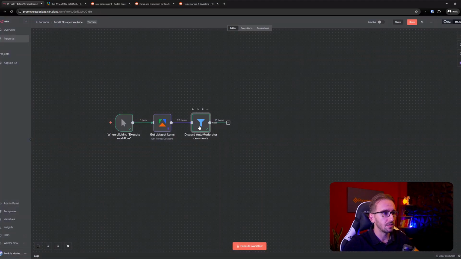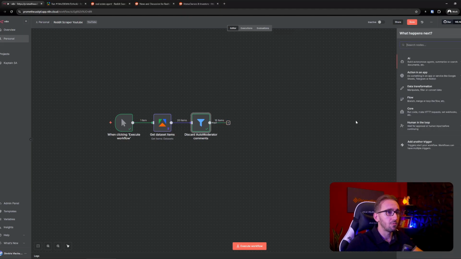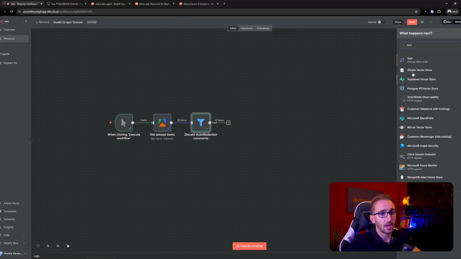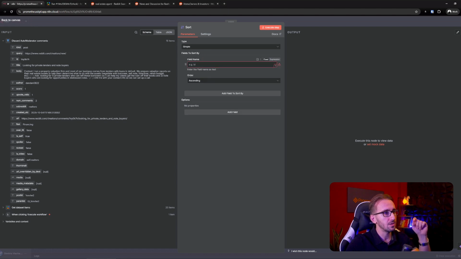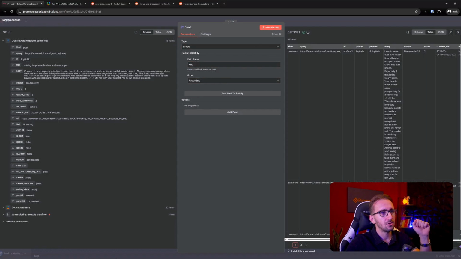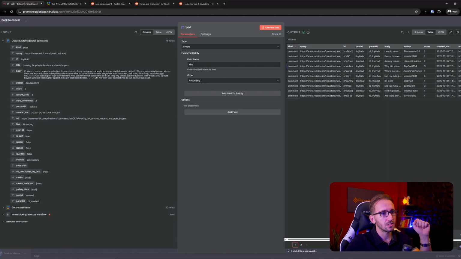To do that, before discarding all duplicates, we want to sort the items, and we want the posts first. So we're going to sort based on the kind, and we don't want ascending order, because with ascending order we're just going to have the comments first.